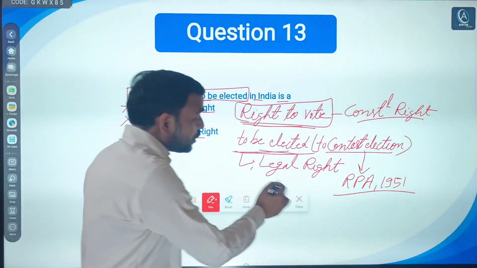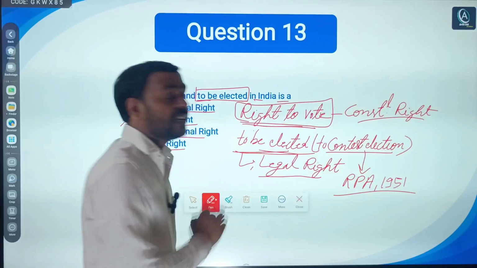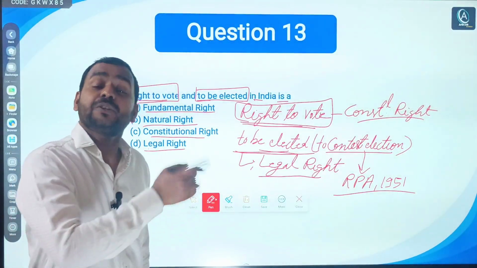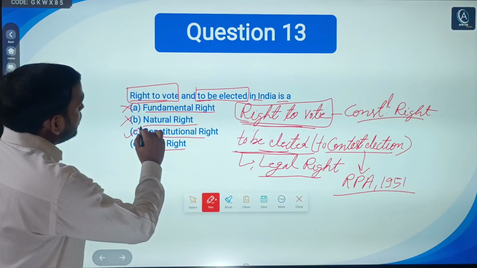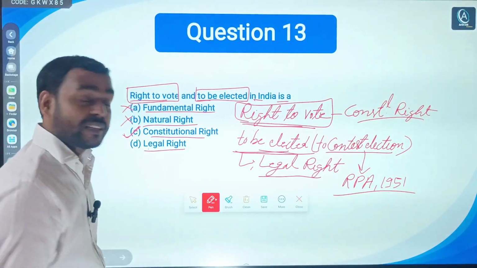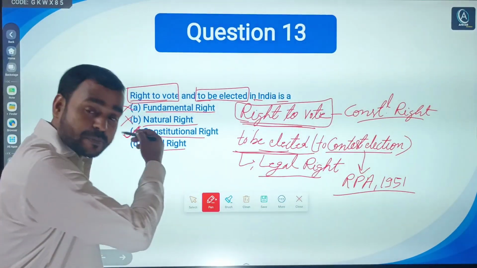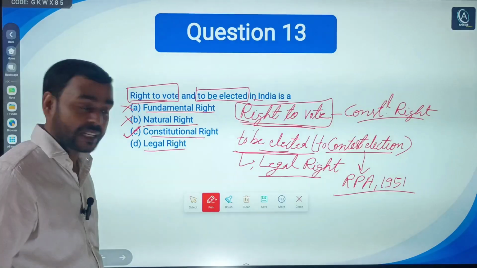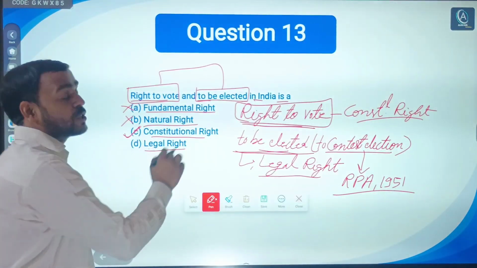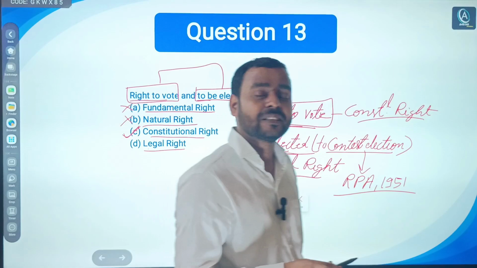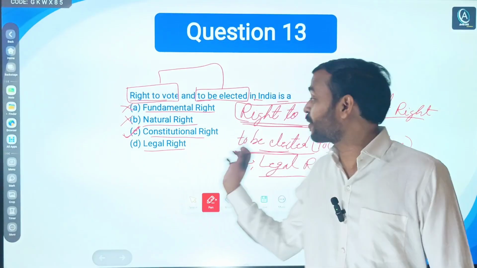So you can say that it is a legal right. But what happened is that UPSC, in its answer key, has picked option C. It has commonly taken both these rights as constitutional rights, and it created controversy.